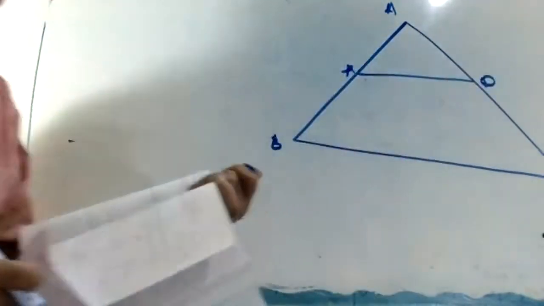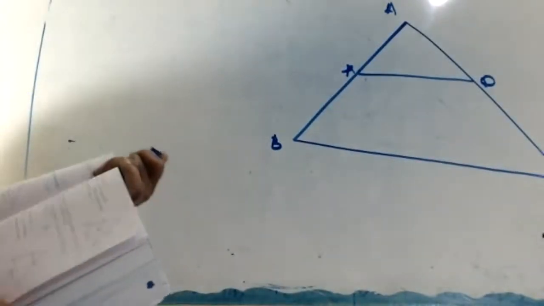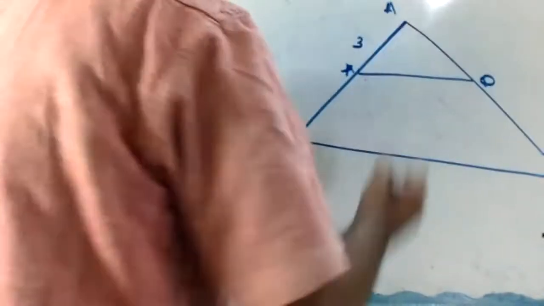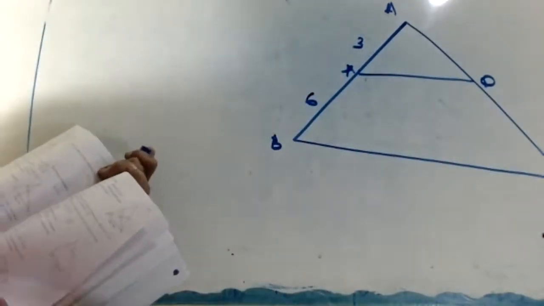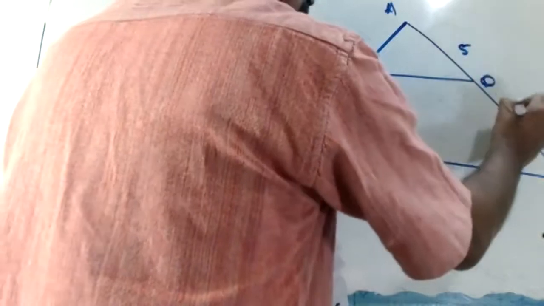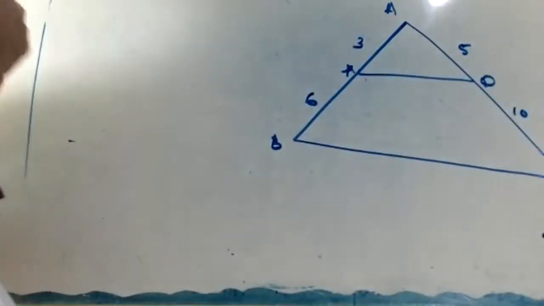Okay, look. AP is 3. PB is 6. Here 5. Here 10. Okay. Look at here now.